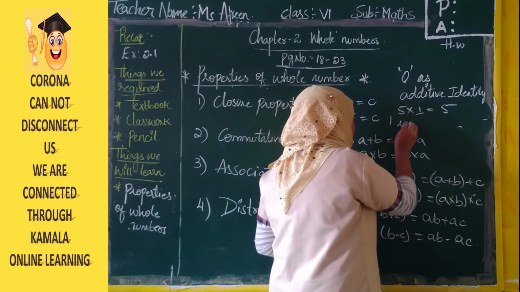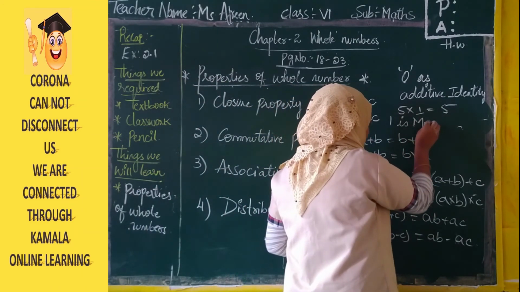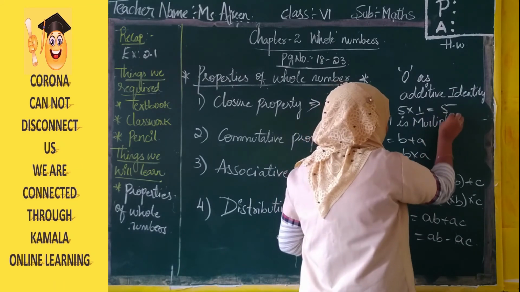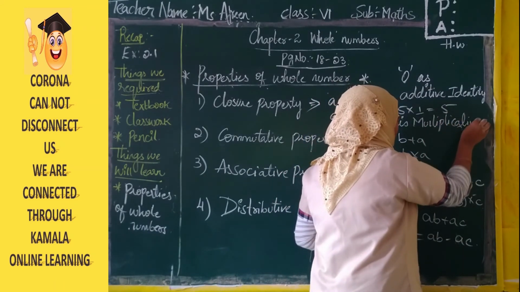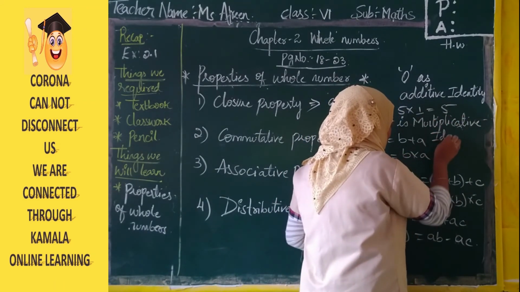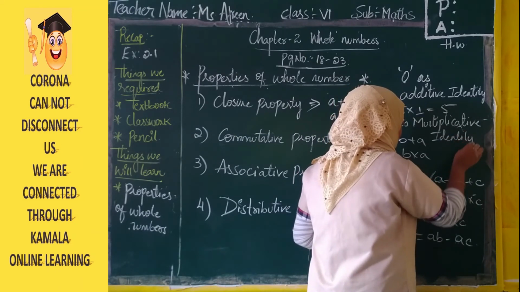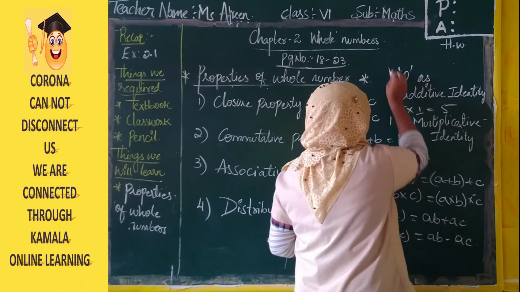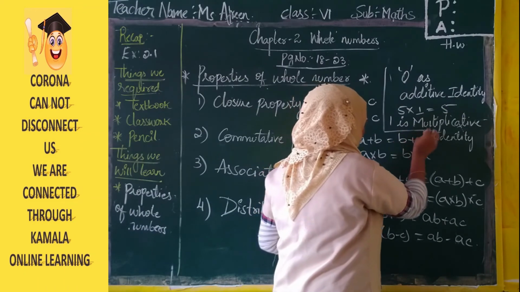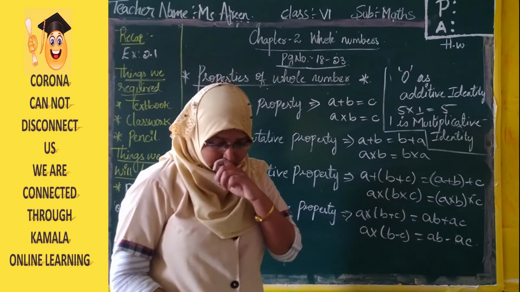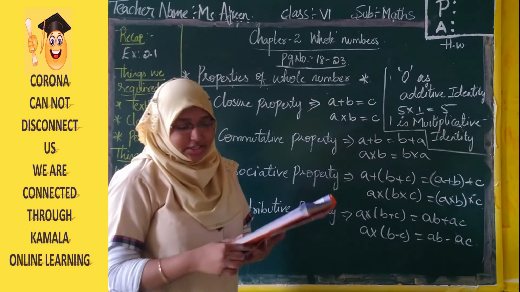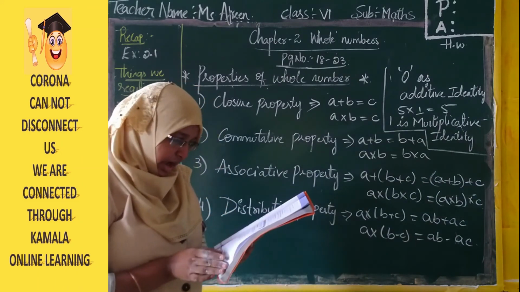So 1 is called multiplicative identity. So 0 is called additive identity and 1 is called multiplicative identity.